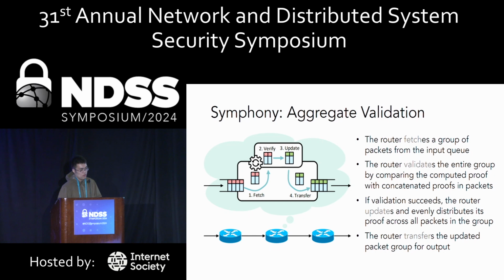The workflow of Symphony can basically be divided into 4 steps. First, the router fetches a group of packets from the input queue. Second, the router regards the entire group as an input to compute proofs. Then it extracts the proofs carried in the packets and concatenates them. The router validates the entire group by comparing the computed proof with the concatenated proofs in packets. If they match, the verification succeeds. Third, the router updates the proof using its own credentials and distributes it evenly across all the packets in the group. Finally, the router transfers the updated packet group for output.